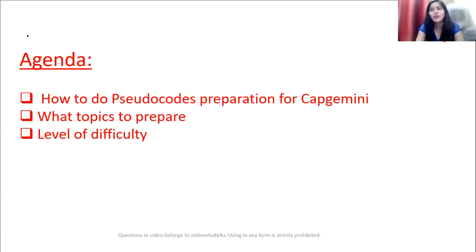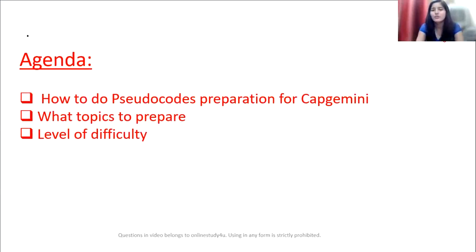Most of your focus should be on the data structures which I just mentioned, and revise the bitwise operations. On our platform itself, we have certain videos related to Capgemini that will help you revise the concepts and give you an idea of what sort of questions Capgemini is going to ask. We are also providing live classes, which will be very helpful, as in the live session you can ask your doubts, and we will put in effort to make everything clear for you, as it is our duty. So now it should be clear what topics to cover and what the level of difficulty is.